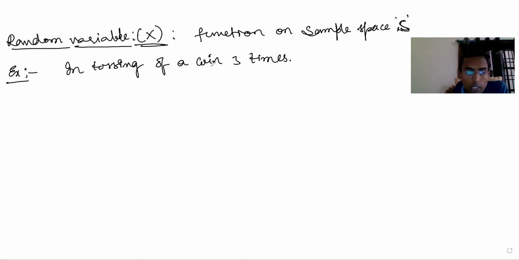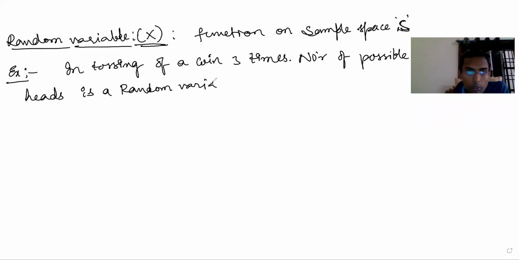So in tossing of a coin 3 times, number of possible heads is a random variable.